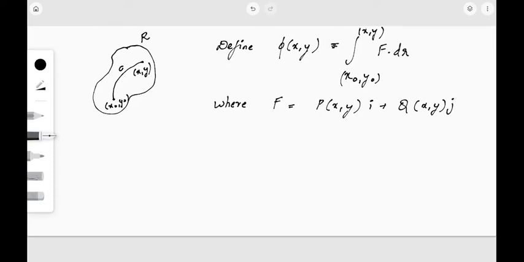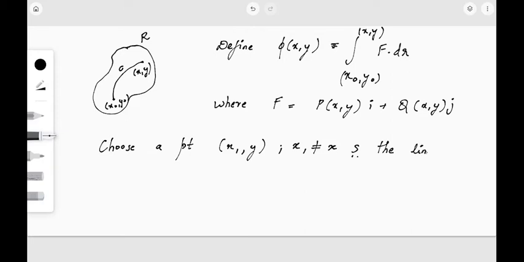Now we are going to choose any point, say (x1, y), such that x1 is not equal to x. You just have to keep this in mind. What is the condition for choosing this point?